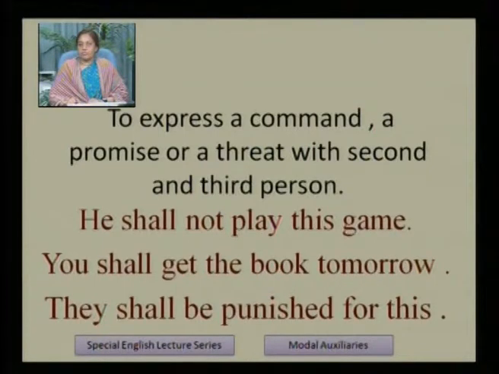Sentence number 1. He shall not play this game. This is a command. You shall get the book tomorrow. This is a promise. They shall be punished for this. This is a threat. So all types of sentences we have seen here.